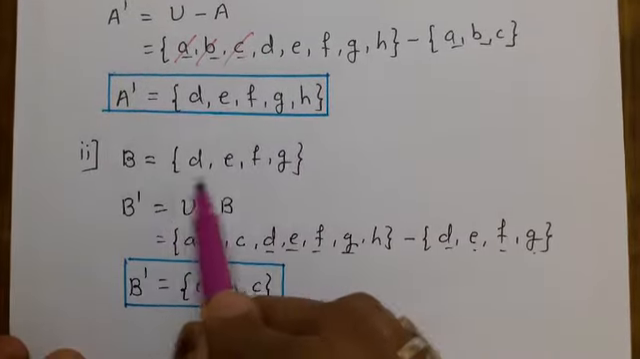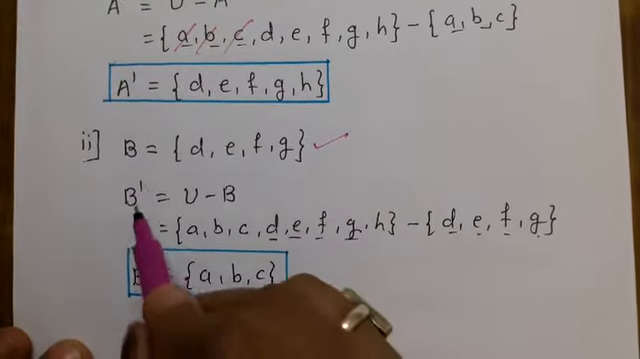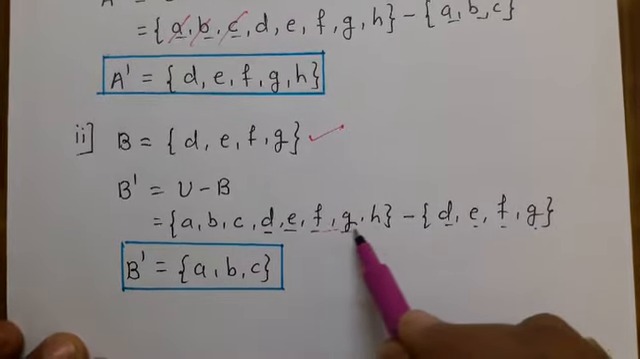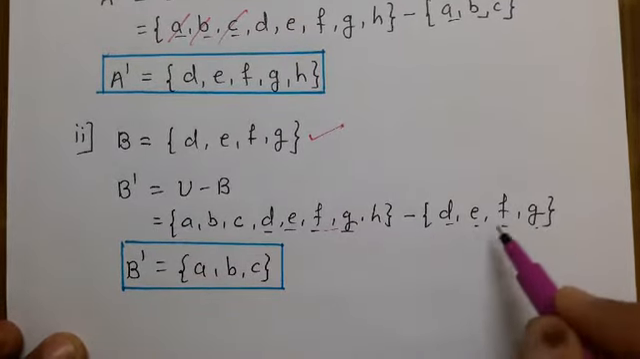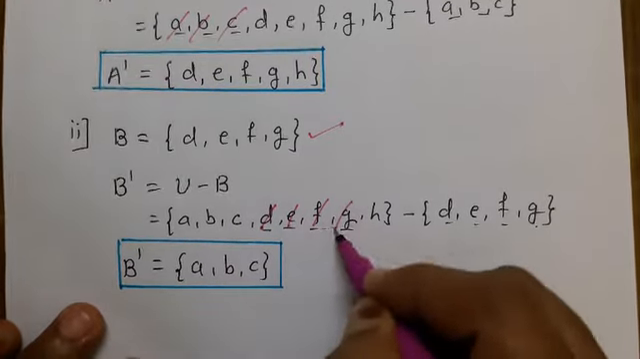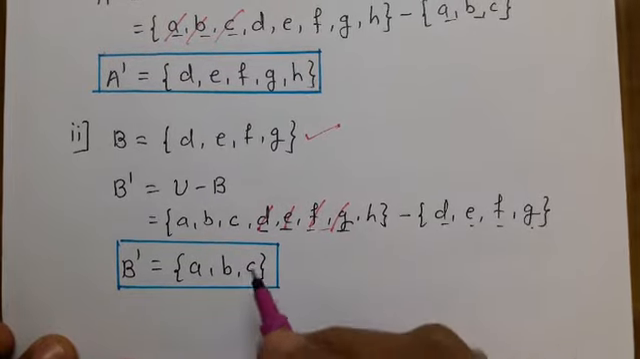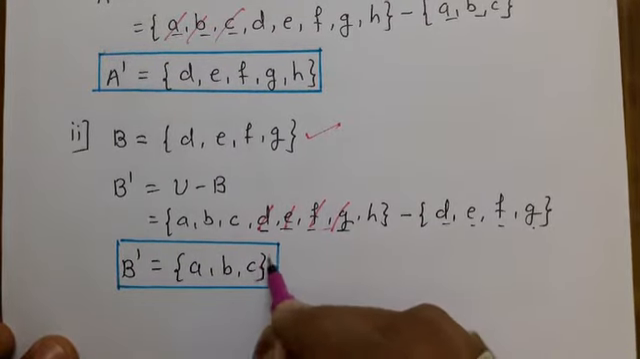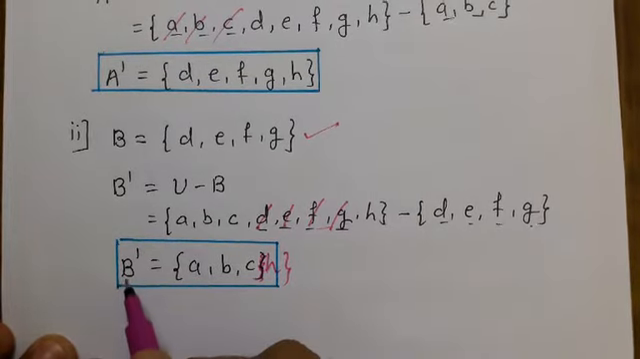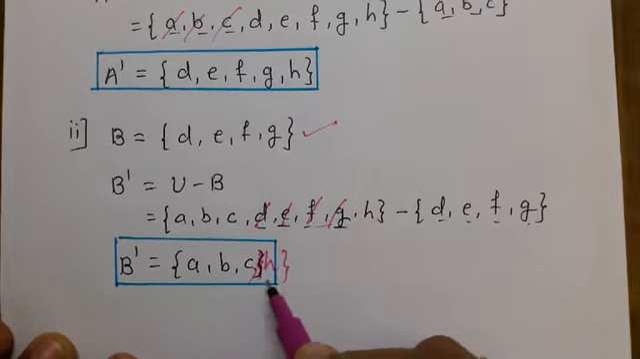Here B is equal to D E F G. These are the elements of set B. B complement is U minus B: A B C D E F G H minus D E F G, meaning we have to cut D E F G. What is left in the universal set? A B C and H. So B complement is nothing but A B C comma H.